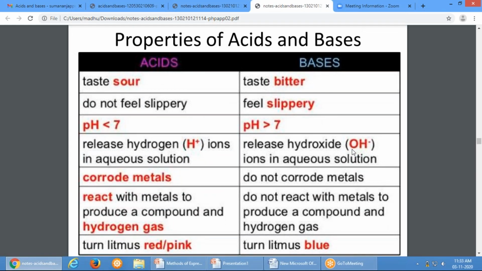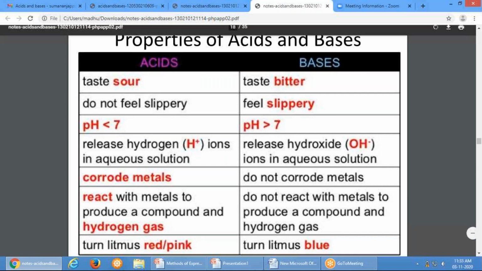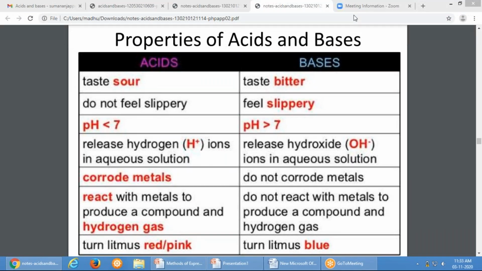Properties of acids and bases. You can see the properties.